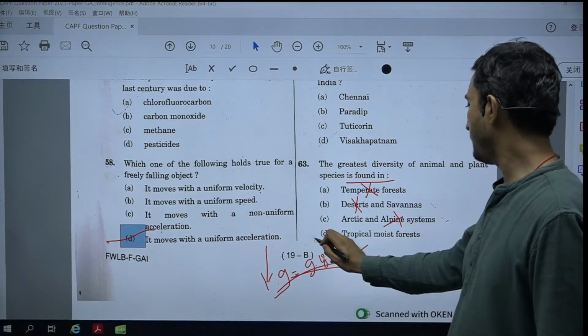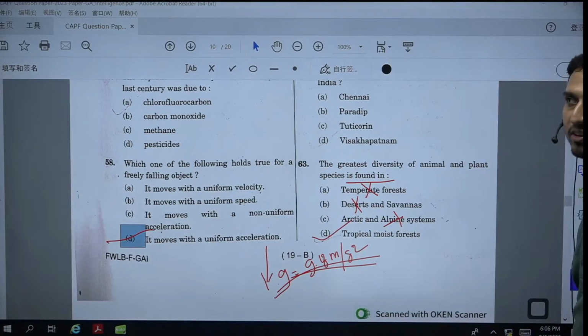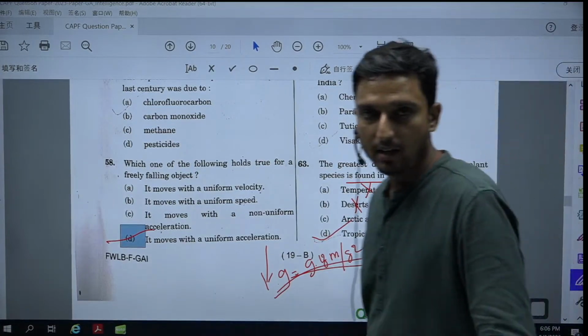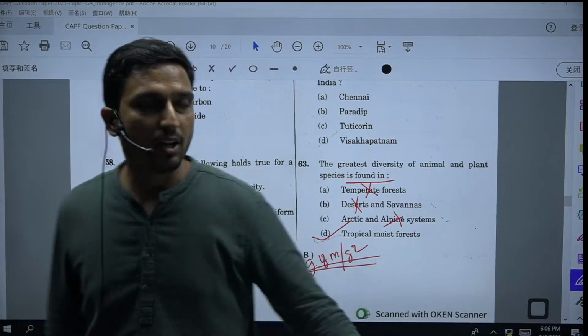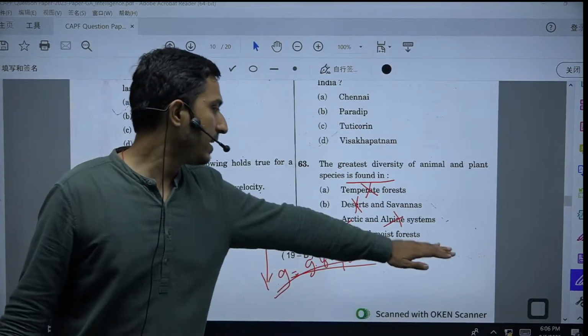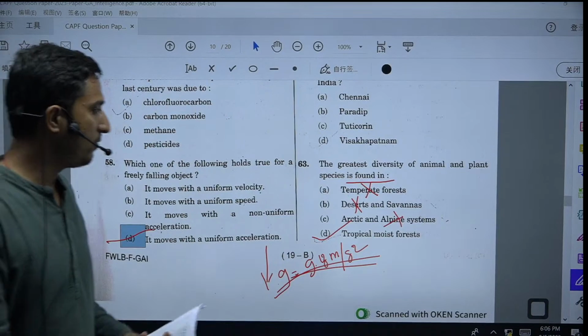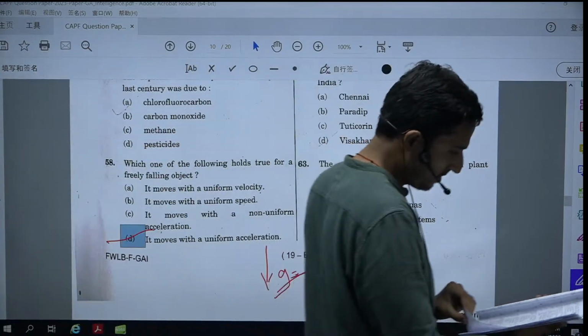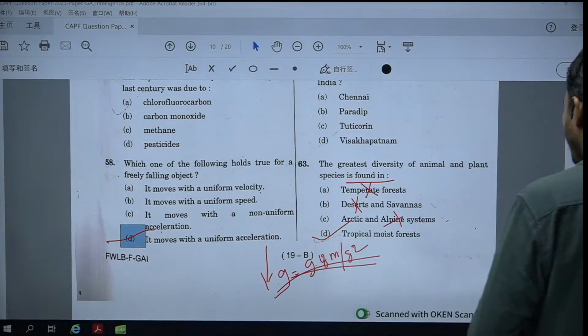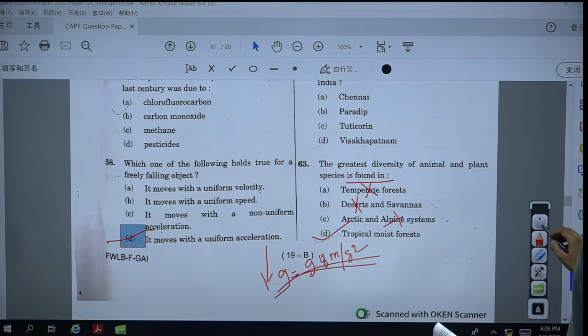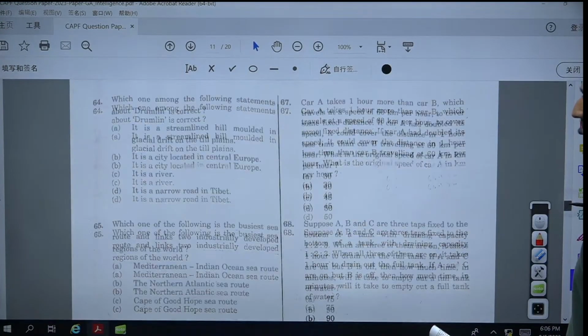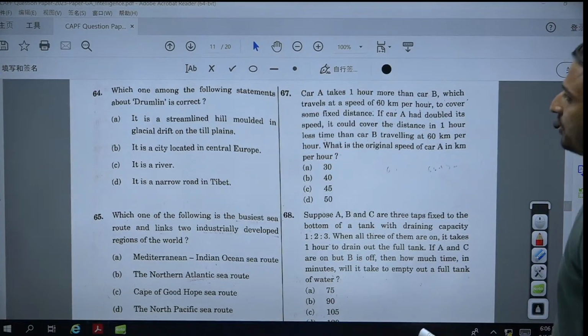So the right option will become tropical moist forest, like the forests of Amazon, which are tropical moist forests. That is the right solution for this particular question.